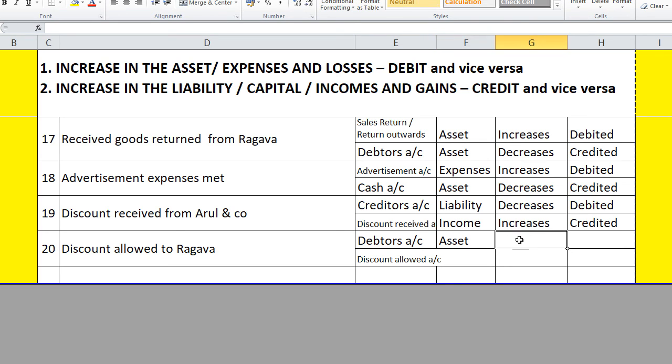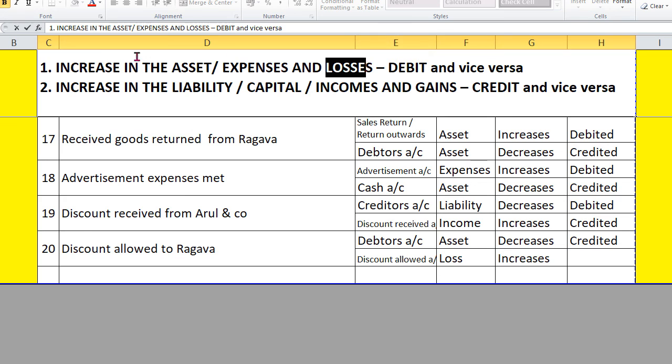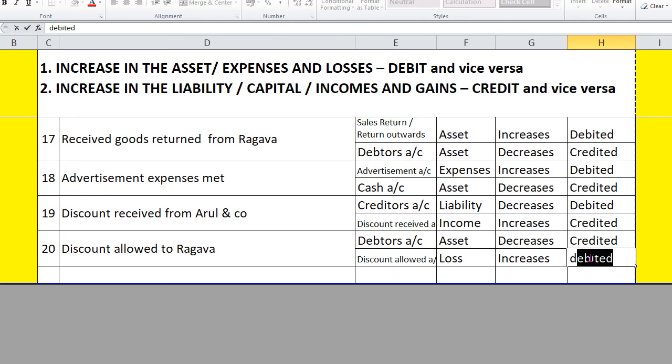Asset decreases, so it is to be credited. Here discount allowed is a kind of expenses and losses. Actually it is a loss. It increases. So when the loss is increased, we have to debit.